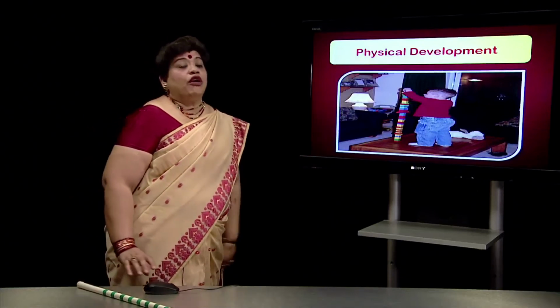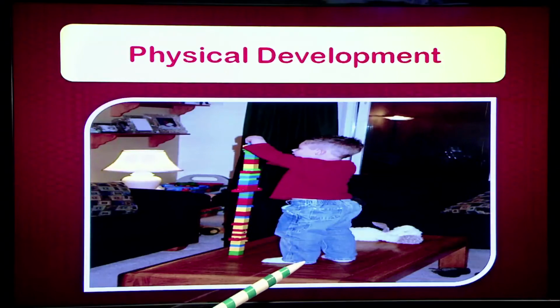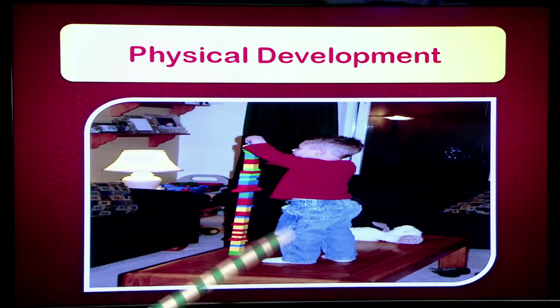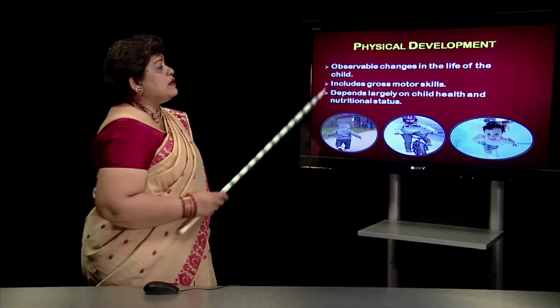This is a picture of the physical development that has taken place in the child. You can see the child is standing on the table. That means the child must have adequate maturity of his muscles so that he is able to climb onto the table, then stand on the table and then balance out the blocks. It requires a lot of ability and maturation of the muscles.